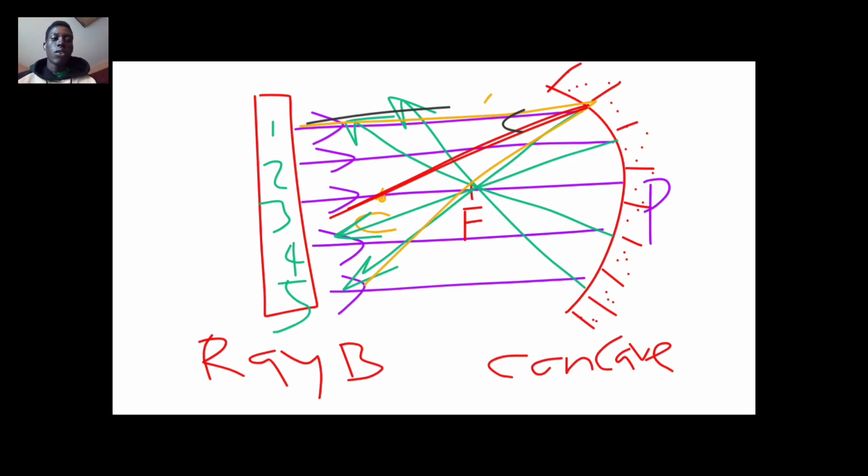The angle of this to the normal. So assuming the angle here is x, what will be the angle between the reflected ray and the normal? What will be this angle? What will be the angle there? So the angle is going to be x too. So it is going to be also x.